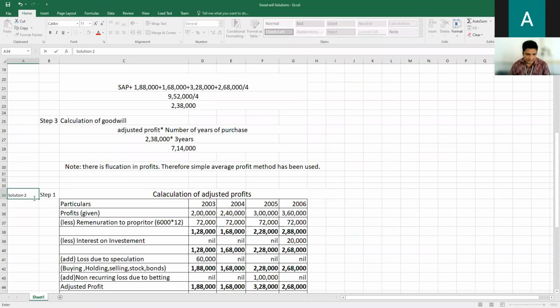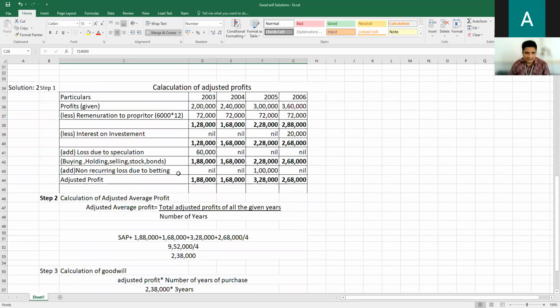Solution number 2. Okay, give the heading. What are the headings we need to give? Calculation of adjusted profits. I'm going to clear the contents.